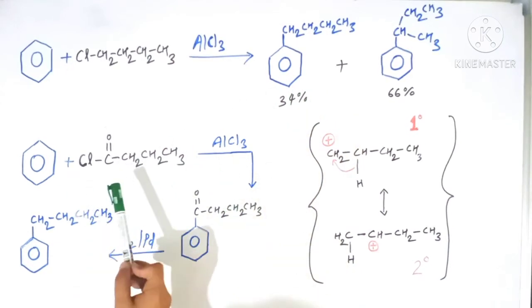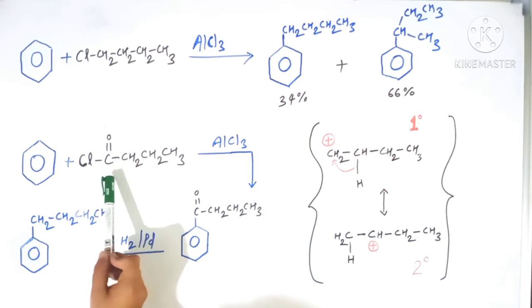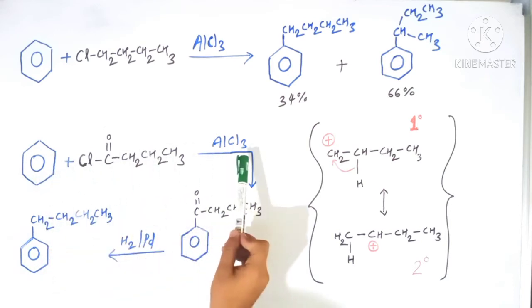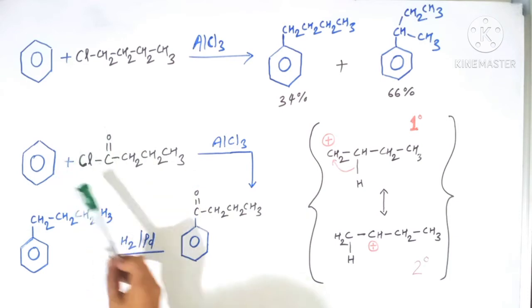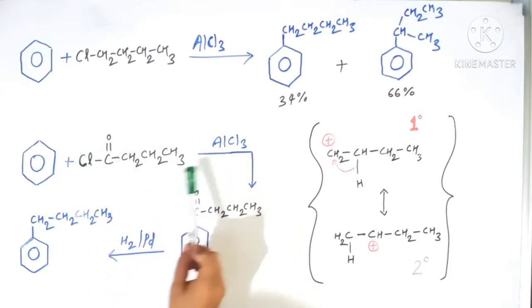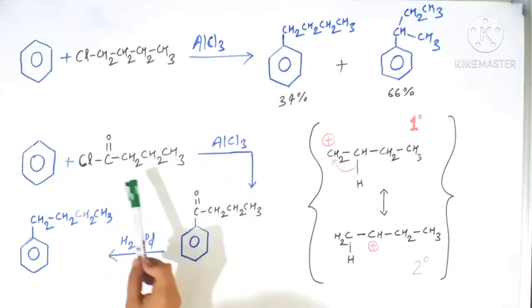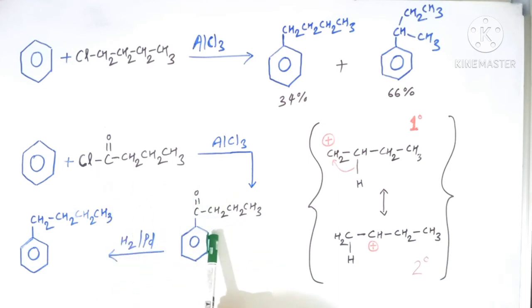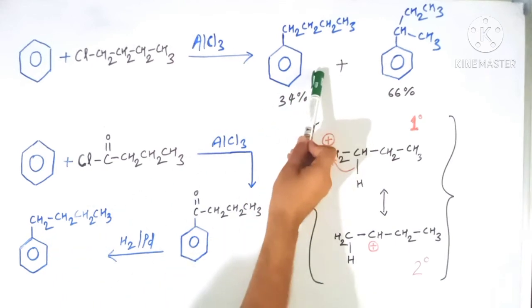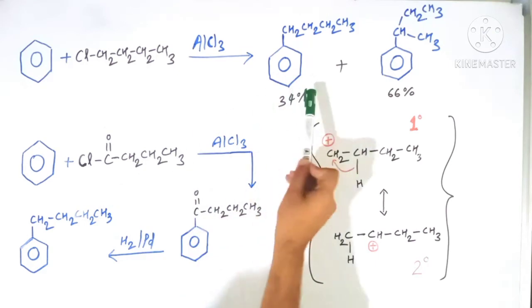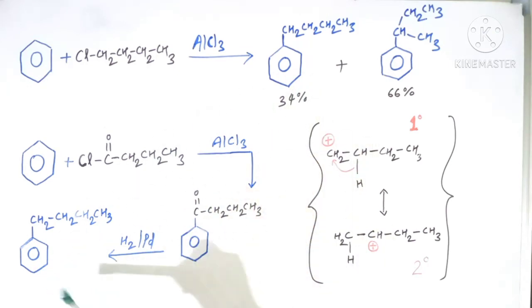What happens in this reaction? This is the butanoyl chloride which reacts with benzene in the presence of AlCl3. So again it is Friedel-Crafts acylation. This AlCl3 catalyzes the reaction and this butanoyl group attaches to the benzene nucleus, and after this we do the reduction of this carbonyl carbon. So finally we will get our desired product. This is the same product as obtained here, so these are both the same. Likewise we can get this desired product only by this mechanism.